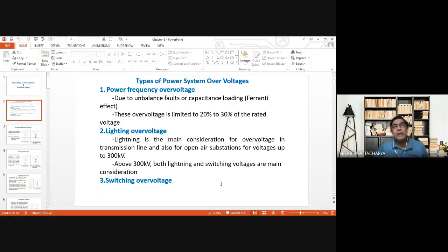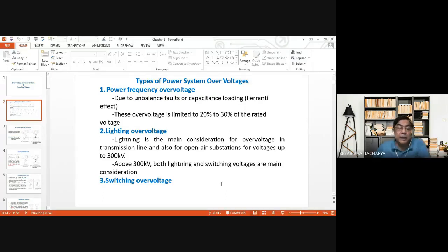Now, above 300 kV up to 700 kV, both lightning and switching overvoltages are considered while determining the insulation level of the system. But beyond 700 kV, it is the switching overvoltage which is the primary consideration.